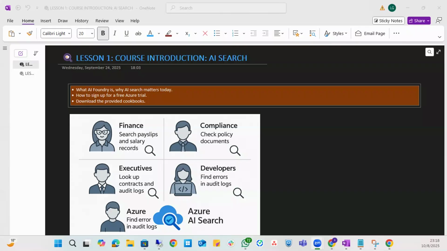AI Foundry is a concept that is in Azure cloud and all the other cloud platforms, but in this particular case, we are focusing on the Azure cloud. Now, breaking it down so that it doesn't sound complex when it's really simple. AI Foundry are just solutions that Azure has provided, things like bot services, things like AI Search, and the like. But I would like to break down the AI Search, which is exactly what we are going to look at. So the AI Search is a service we find in Azure.